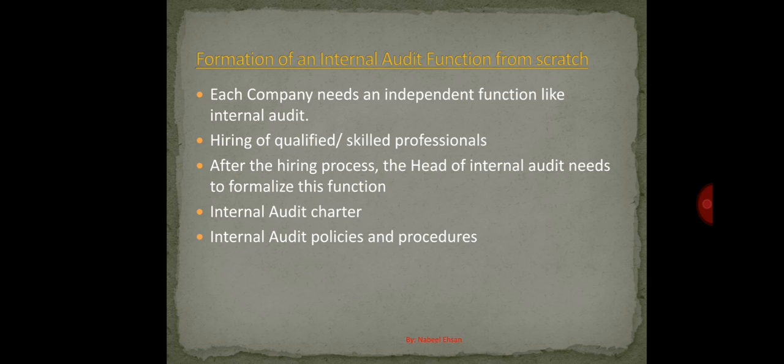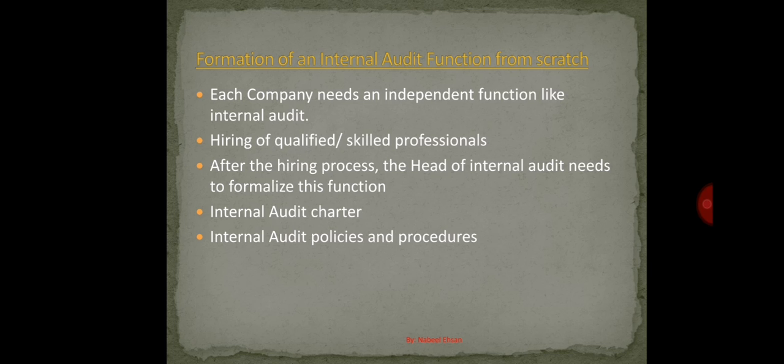Formation of internal audit function from scratch. Each company needs to have an independent function like internal audit, which can assess those three or four different pillars of internal audit which I have mentioned in the previous slide. How can they form an internal audit department? First of all, the management needs to hire qualified and skilled professionals.